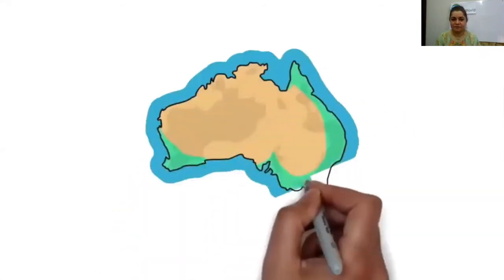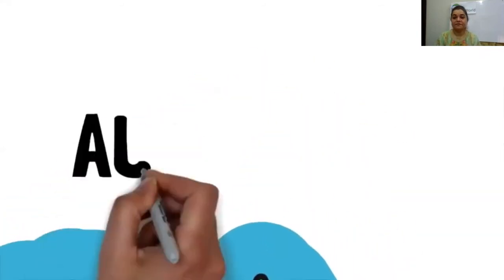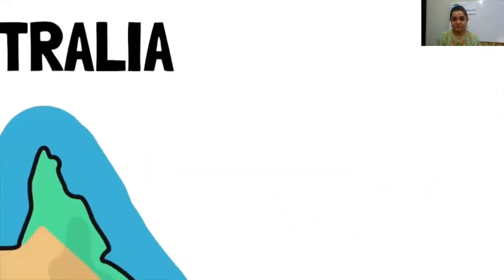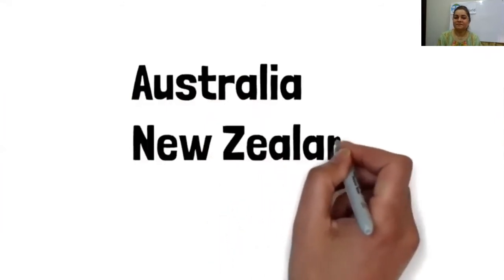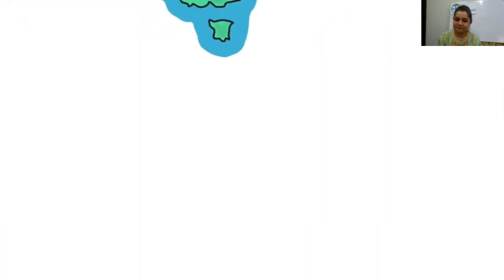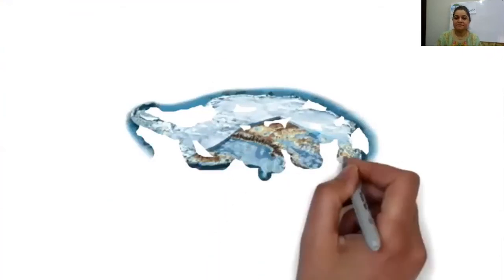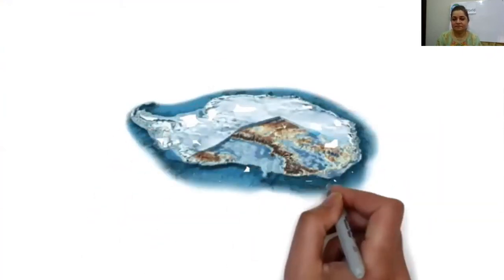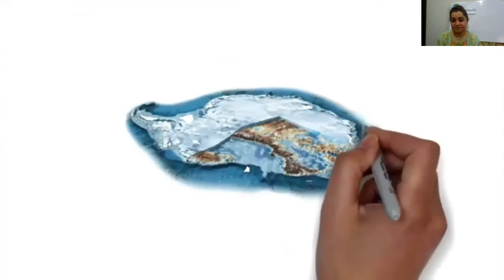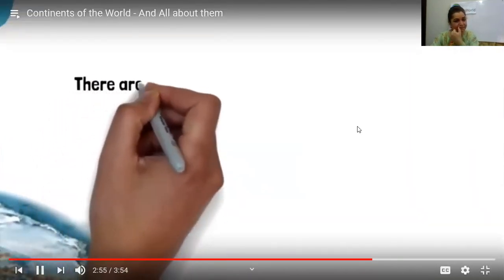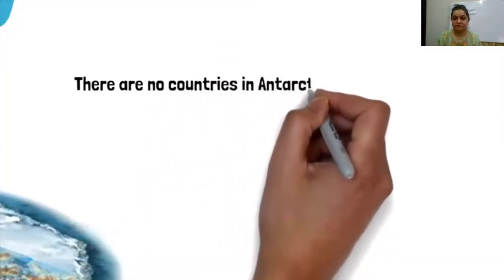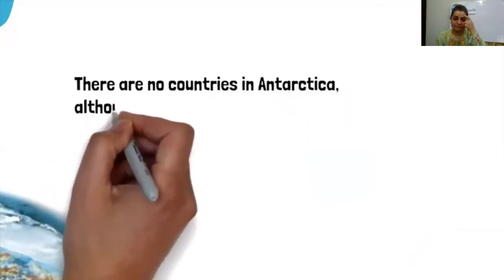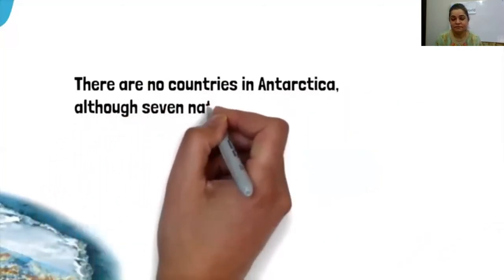Then you have the continent called Australia. The continent Australia has, obviously, Australia in it, New Zealand, Fiji, and a few more. Then you have another continent which is kind of a very tricky one. It's called Antarctica, and there are no countries in it. In actual sense, there are no countries in it because the climate of Antarctica is so harsh.